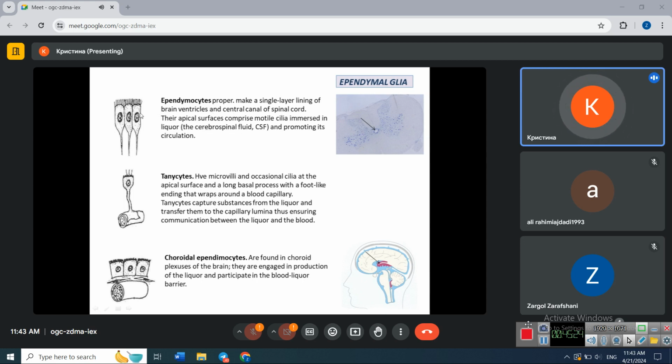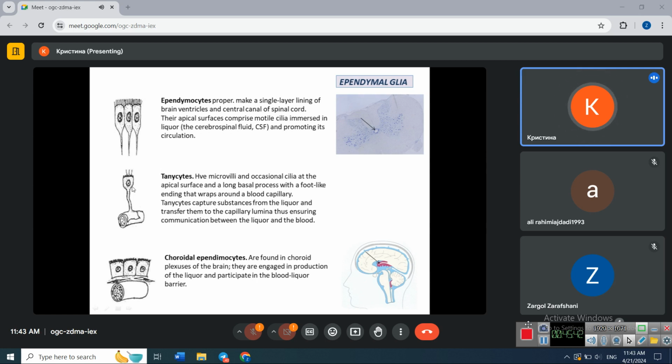So these cells have cilia on their apical surface, and these cilia help to move the cerebrospinal fluid along the ventricles and central canal in spinal cord.